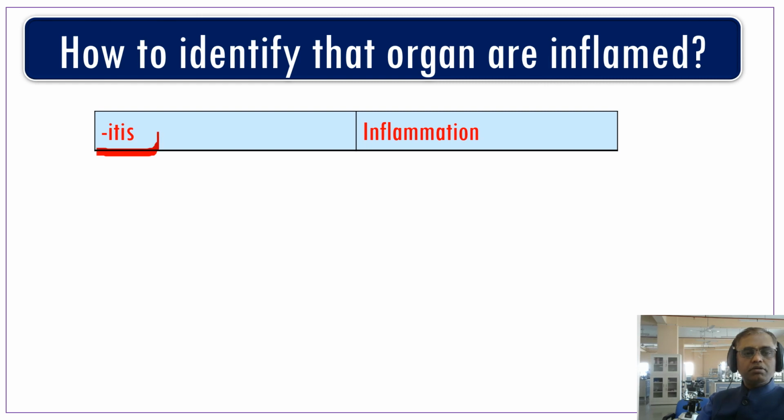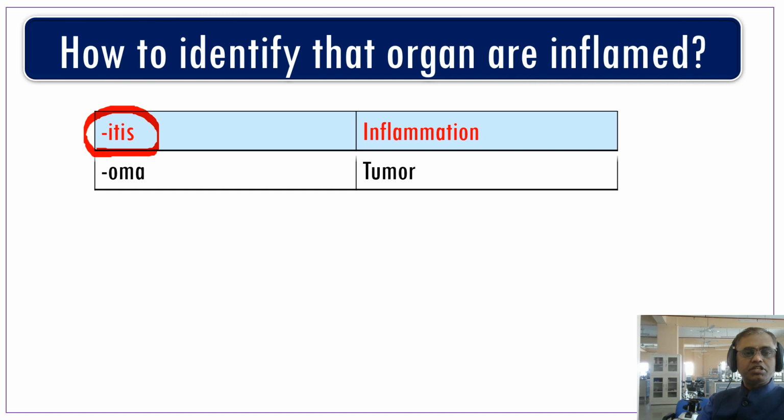So if you know the suffix, that is itis, that means inflammation. So in medical terminology there are some suffixes or postfixes responsible for identifying disease conditions. An example is OMA. Any disease that ends with OMA is a tumor most of the time. Some exceptions will be there, which we'll discuss under the chapter on tumors.